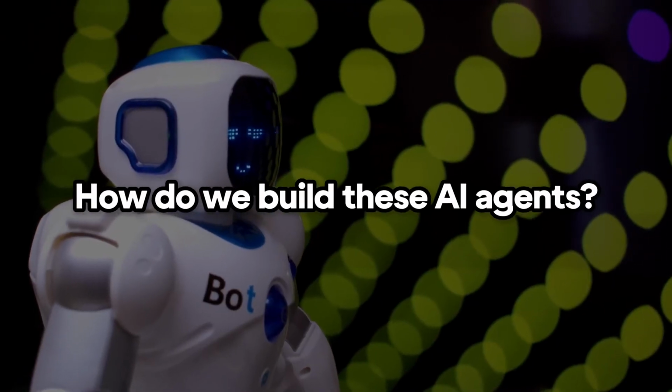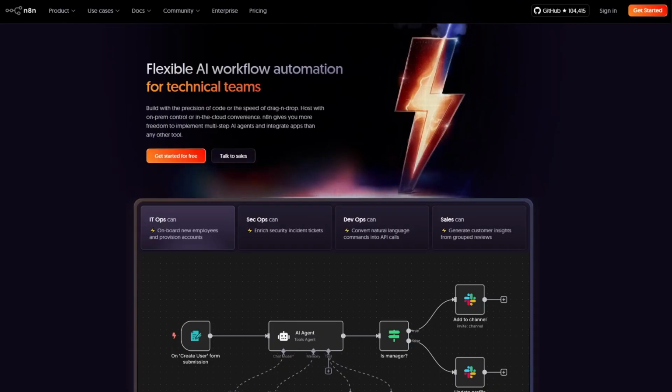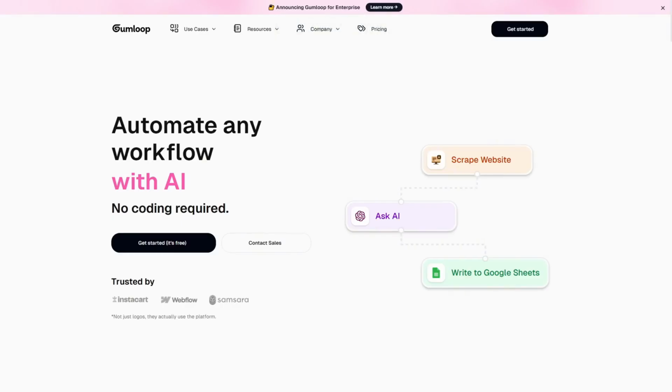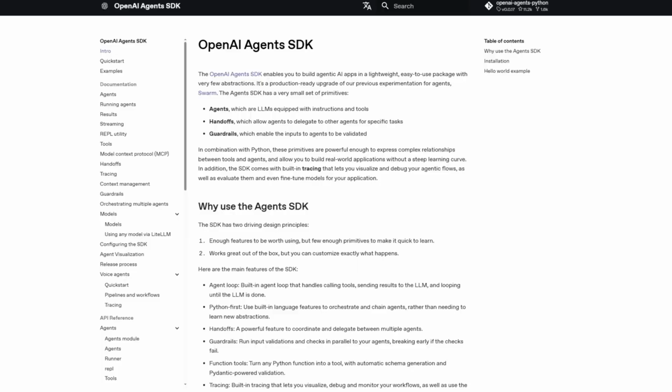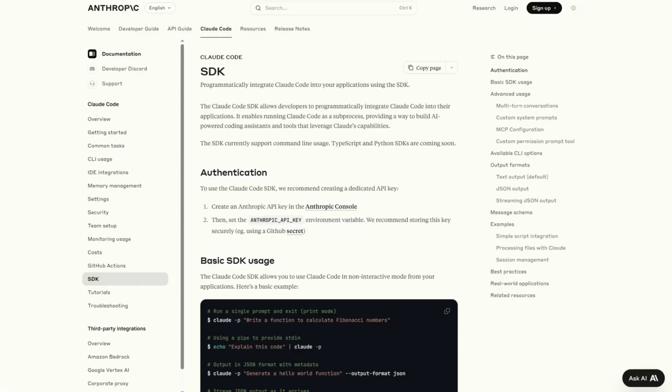So how do we actually build these AI agents? What are the technologies for this? There are quite a few currently available. For no-code and low-code tools, I personally think n8n is the best for general use cases and Gumloop is great for enterprise use cases. If you do know how to code, I recommend checking out OpenAI's Agents SDK, which does have all these components built into it. Or if you want something that is free, there is Google's ADK, Agent Development Kit. There's also the Claude Code SDK, which is specific for coding agents.